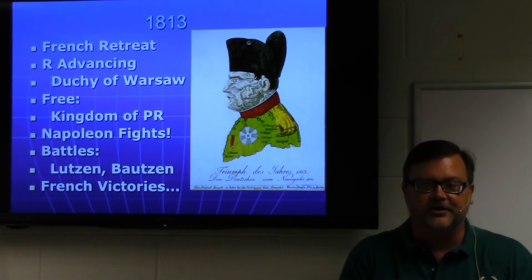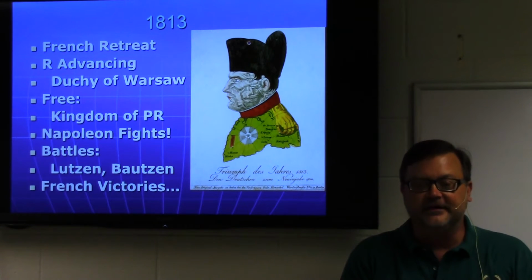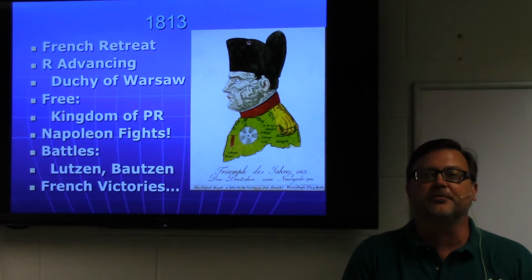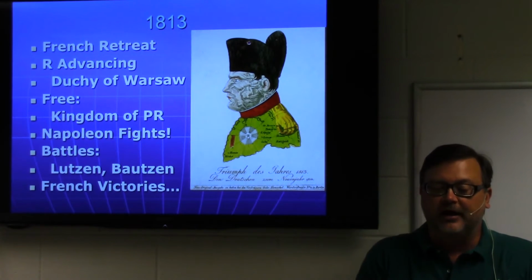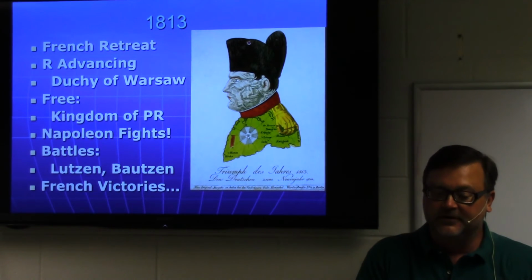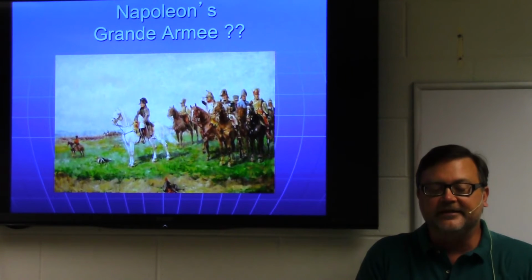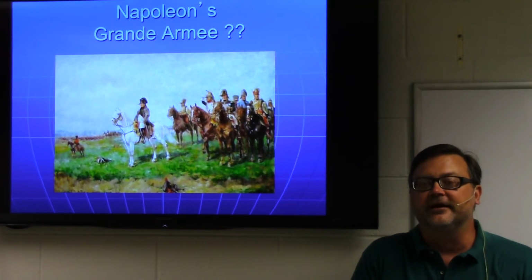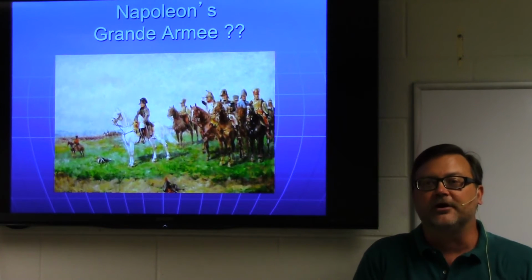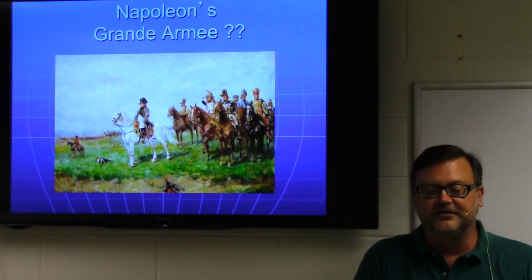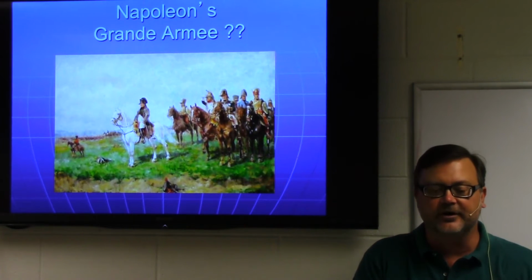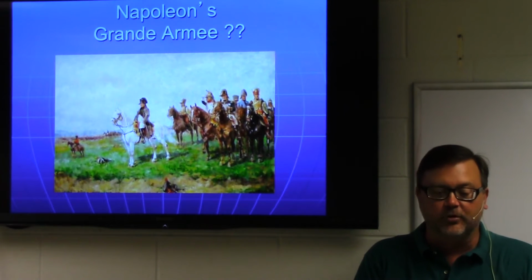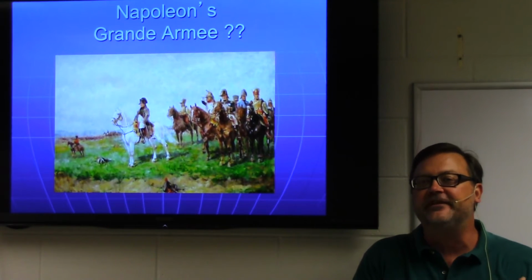He knocks the Prussians and Russians back to the east. But they're not decisive victories. There's something wrong with Napoleon's army. What's wrong with his Grande Armée is that when he went into Russia, his cavalry got decimated. Going into Russia in the summer of 1812, horses were dying everywhere in the hot summer, and then in the cold winter coming out they pretty much ate all the horses, and so he's not able to finish these victories.